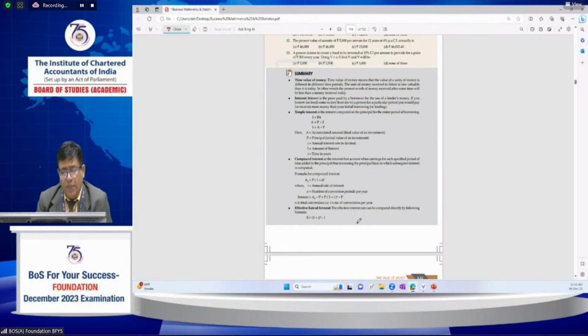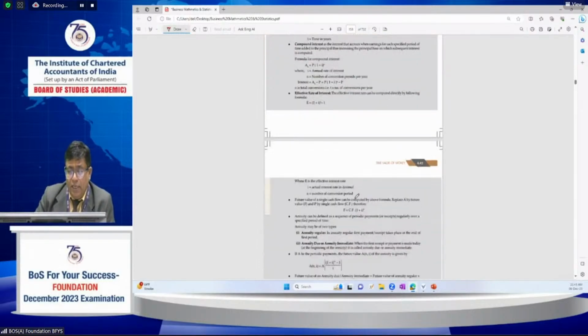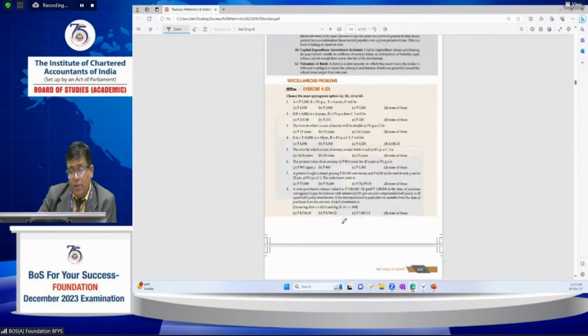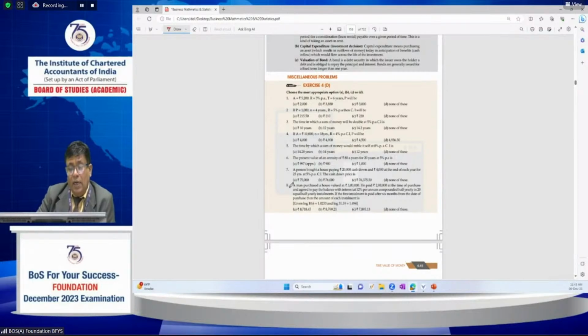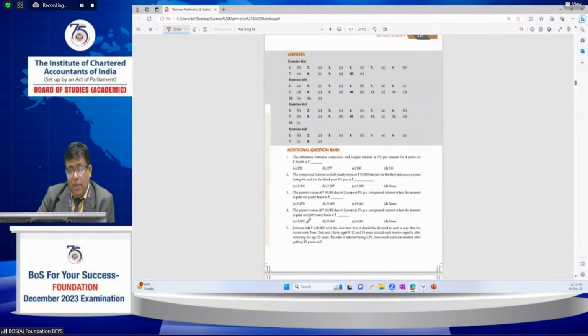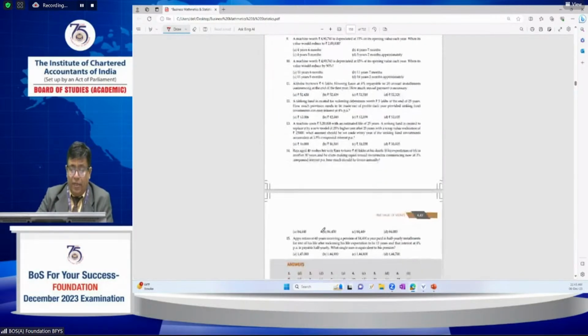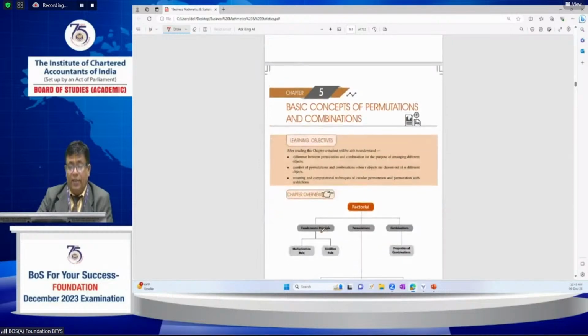This topic has major questions, some of them asking about examples with their solutions, and many important questions with solutions. Even additional question bank solutions related to this topic are given in that capsule for the foundation paper also. Please look at it and verify, and you will definitely gain from it.